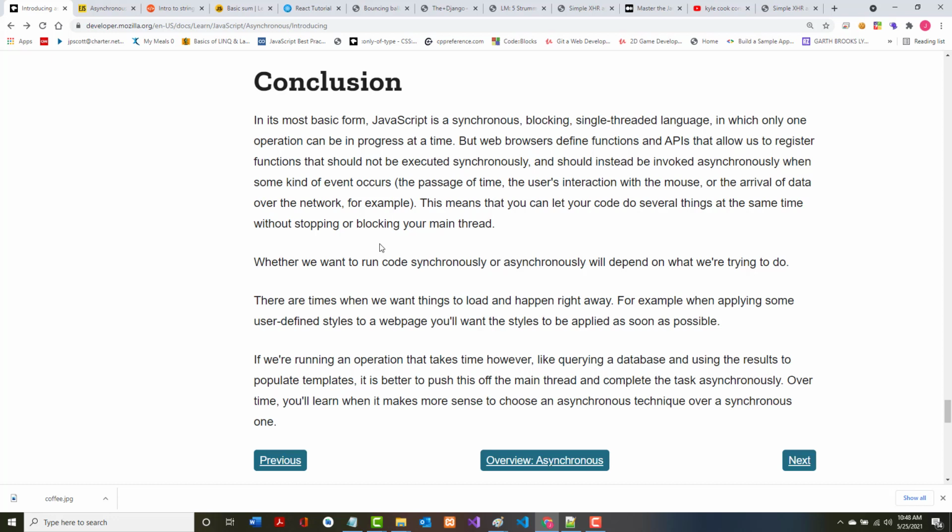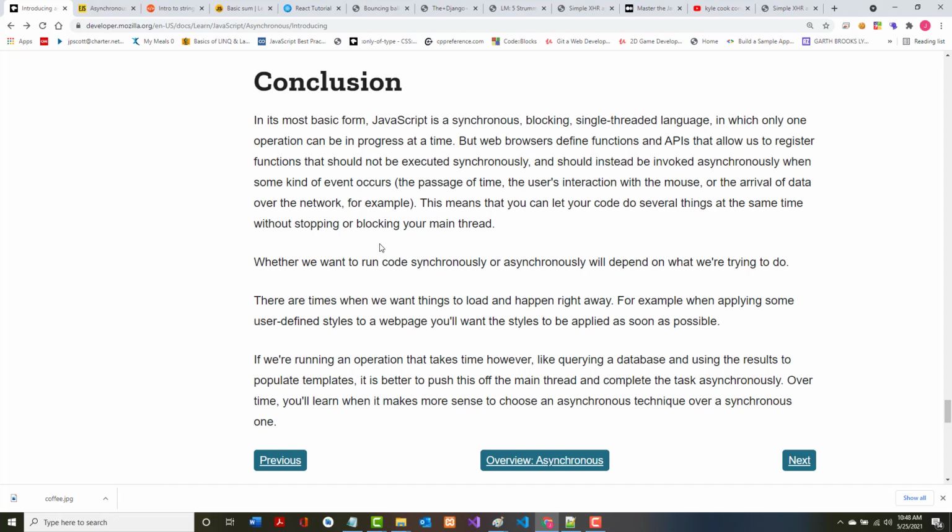Whether we want to run code synchronously or asynchronously depends on what we're trying to do. There are times we want things to load and happen right away. For example, applying user defined styles to a web page, you'll want the styles to be applied as soon as possible.